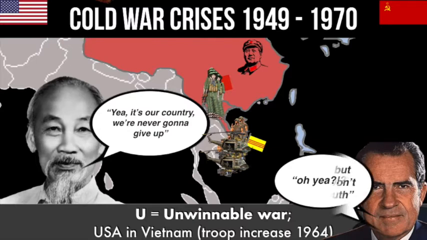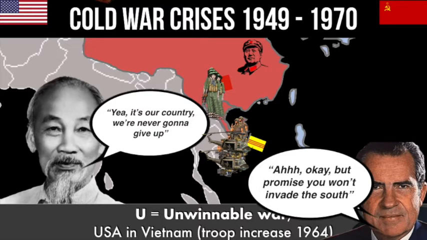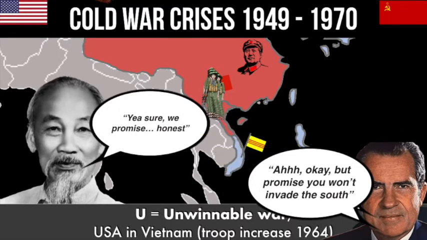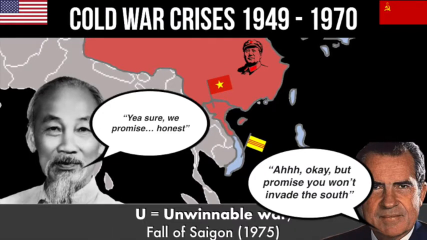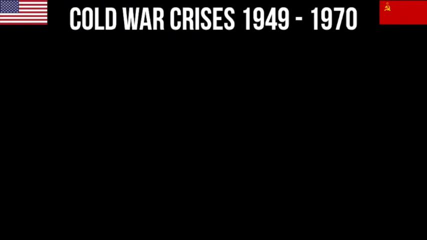Eventually, Nixon agrees to leave on condition that the North Vietnamese will not invade the south, which the communists promised to do, but then straight away break their promise, and in 1975 Saigon falls and the whole of Vietnam becomes a communist country. It looks to some as though domino theory is in place and America is losing the Cold War. So Vietnam is hugely significant because it uses up a lot of America's money and causes huge protests back in America, and ultimately they could not win the war in Vietnam.